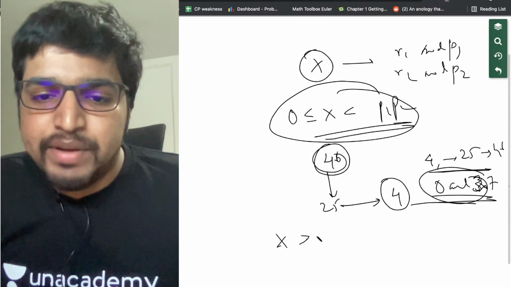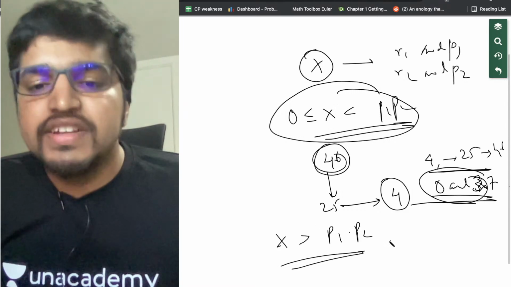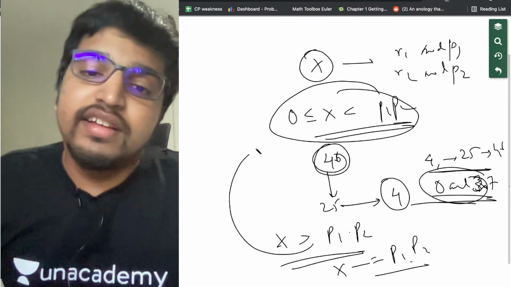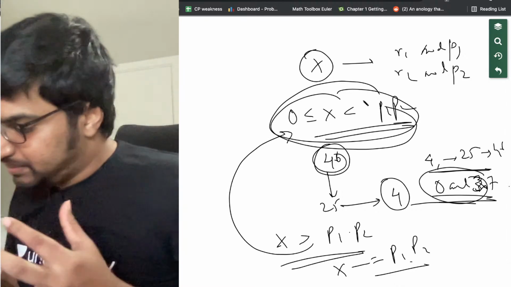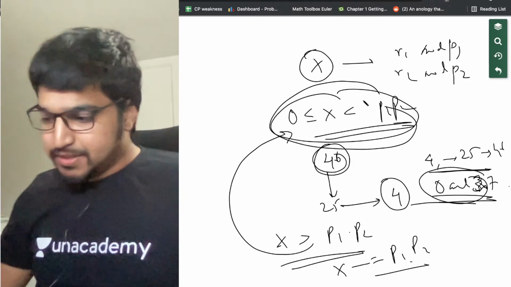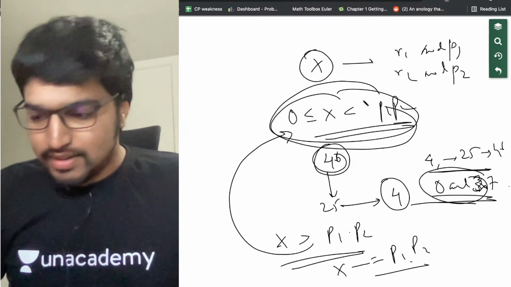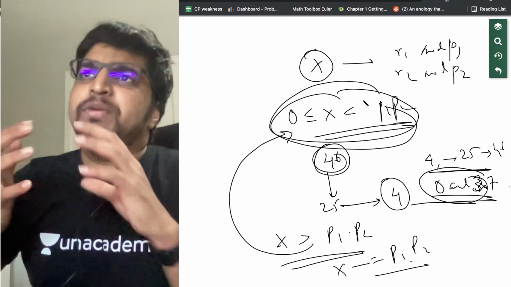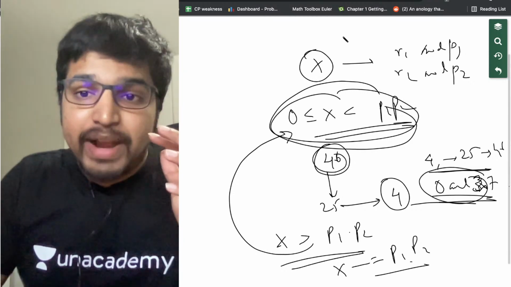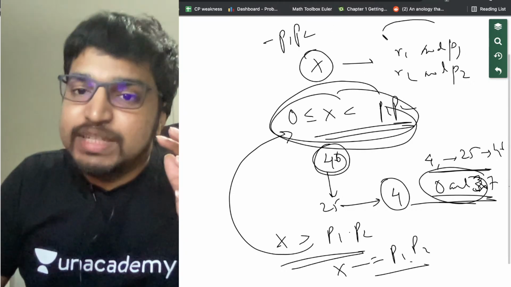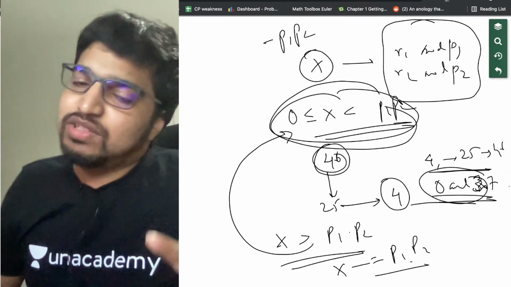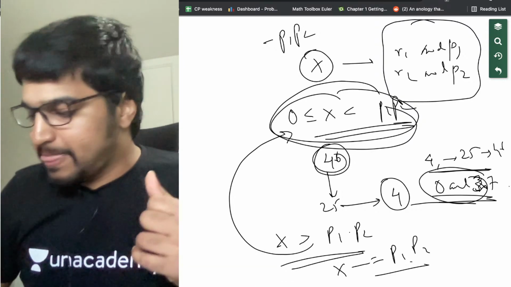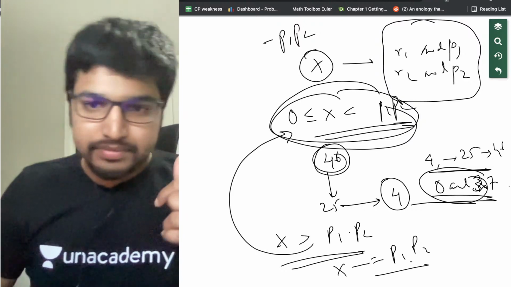So, if x is greater than p1 into p2, we subtract p1 into p2 from x repeatedly till we achieve an x which is less than p1 into p2. Is that clear, Rajkumar? Like, subtracting p1 into p2 won't change this property. The remainders of p1 and p2 will still remain because we are just subtracting a multiple of p1 and a multiple of p2 at the same time. Is that understood? Awesome. Alright.